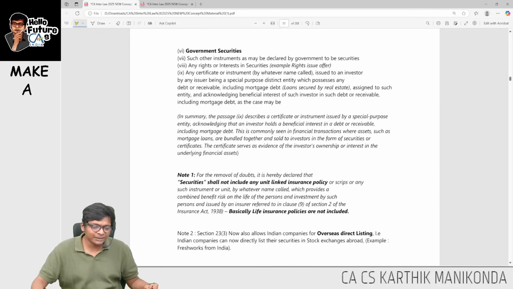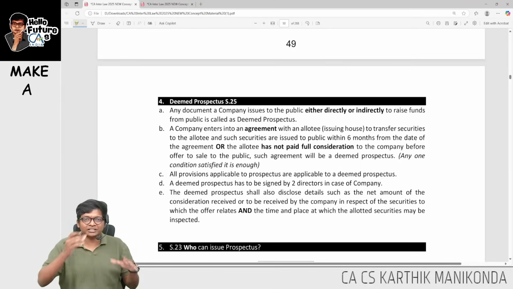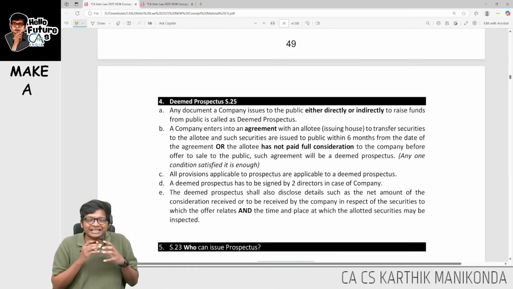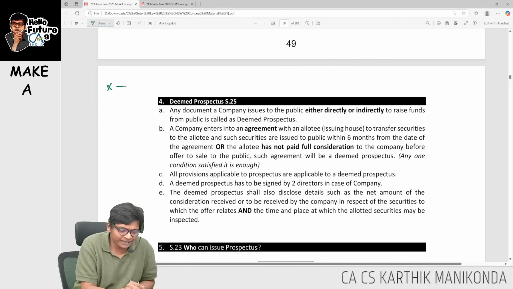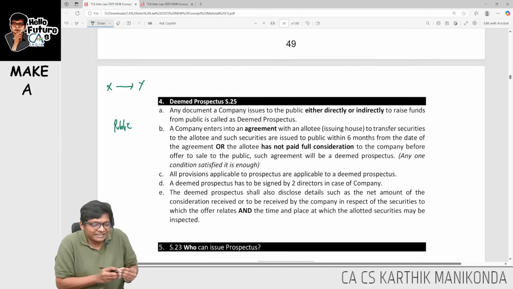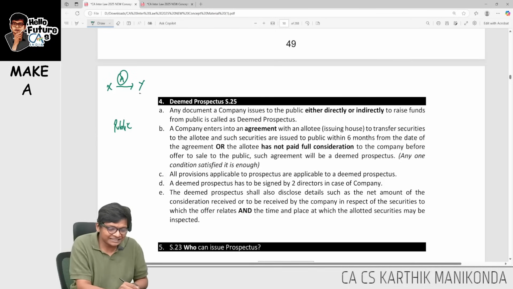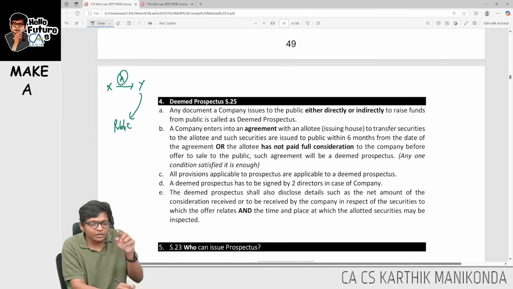Sir, now what is a deemed prospectus? Sometime back you spoke about it. Look at this. Sometimes a company, let's say company X, company Y, and then the public. Now company X, instead of getting money from the public directly, will enter into an agreement with company Y, and company Y will issue securities to the public.